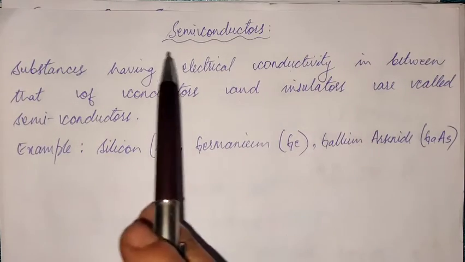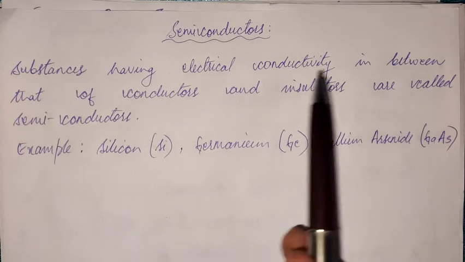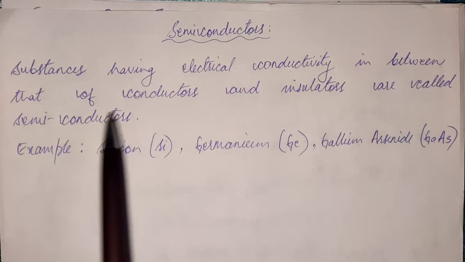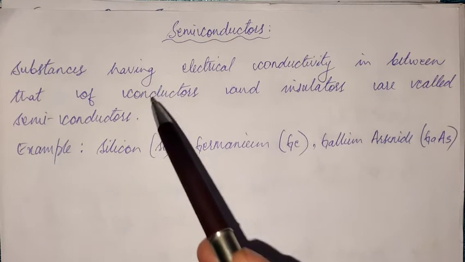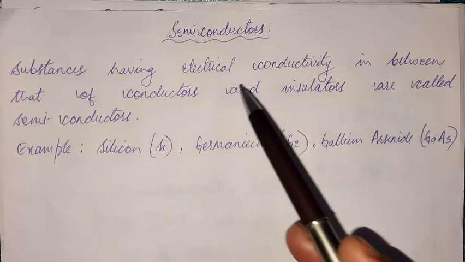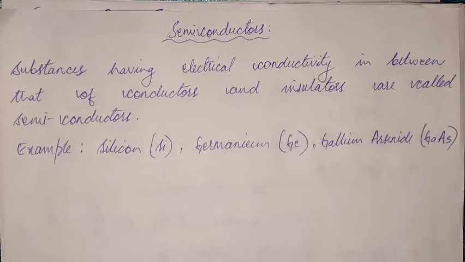So how do we actually define semiconductors? Now, semiconductors are substances having electrical conductivity lying in between that of conductors and insulators. So substances whose ability to conduct electrical current lies between that of conductors and insulators are what are called semiconductors.